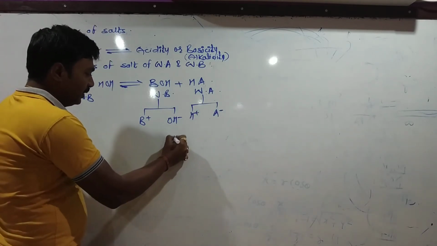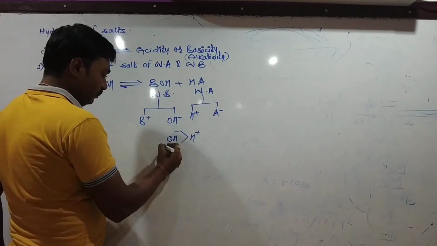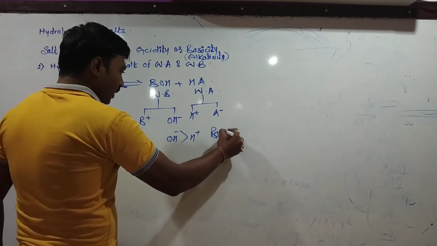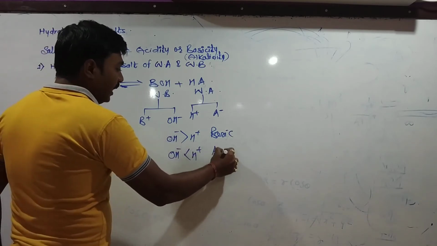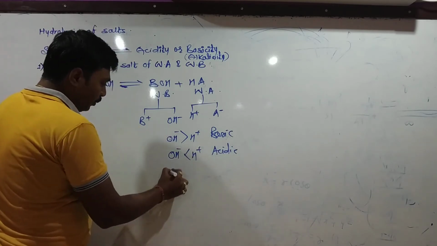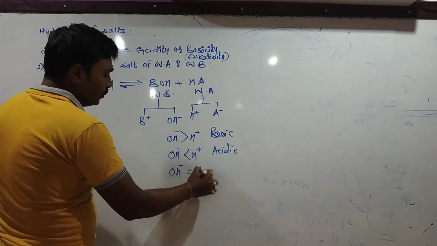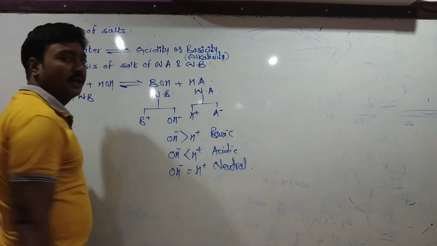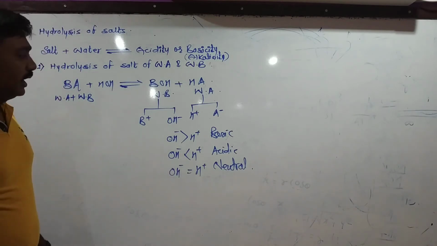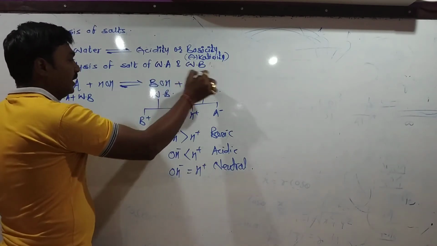If OH minus is greater than H plus, the solution will be basic. If OH minus is less than H plus, the solution will be acidic. And if the OH minus concentration is equal to the H plus concentration, the solution will be neutral. But this all depends upon the Ka and Kb values for these bases and acids.